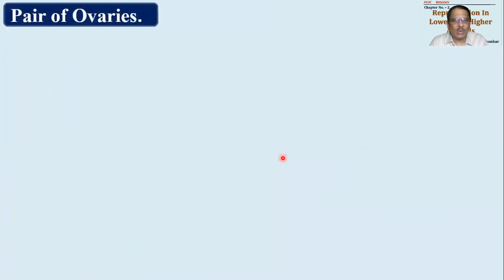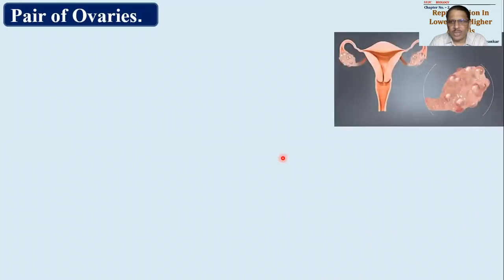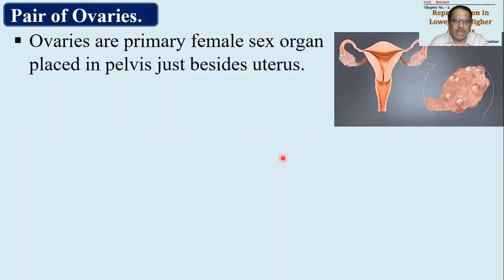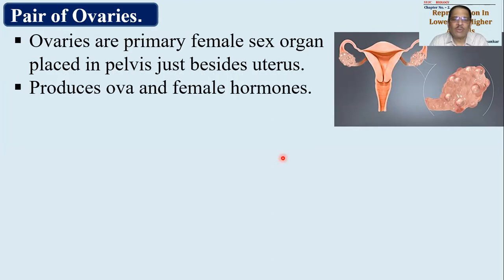So we have to understand the ovaries first. What are the ovaries? Ovaries are small clusters of germinal epithelial cells which are attached to the uterus from the external side. So these are the primary sex organs of the female, which are placed in the pelvic region just beside the uterus. Rather, we can say they are attached to the uterus with the help of some muscular connections.